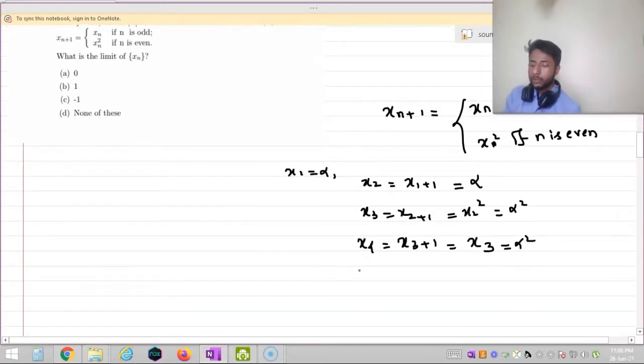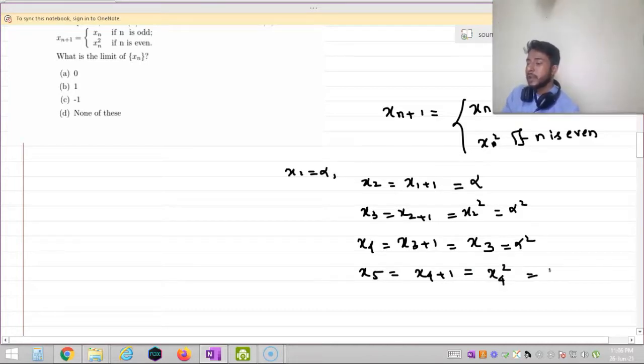Okay, so what is x5? x5 is equal to x(4+1). As 4 is an even number, I can write it as x4 squared. What is the value of x4?